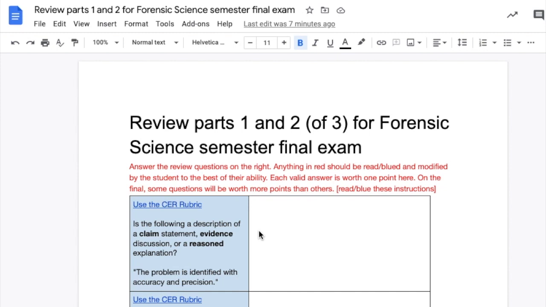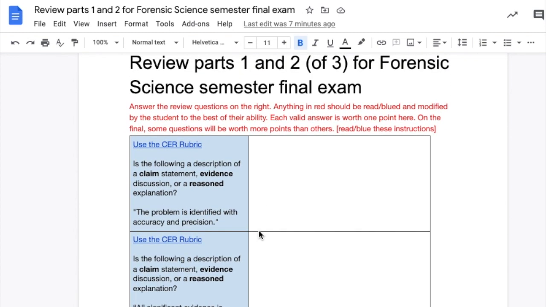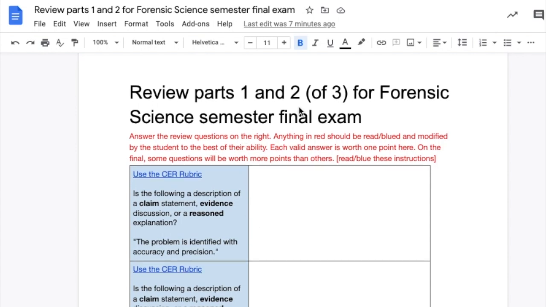You'll know what this is if you're in my class. It's the review for parts 1 and 2 of 3 for the Forensic Science semester final exam. Answer the review questions on the right. Anything in red should be red/blued and modified by the student to the best of their ability. Each valid answer is worth 1 point here. On the final, some questions will be worth more points than others. Red/blue these instructions, okay? When you've read these, turn them blue.